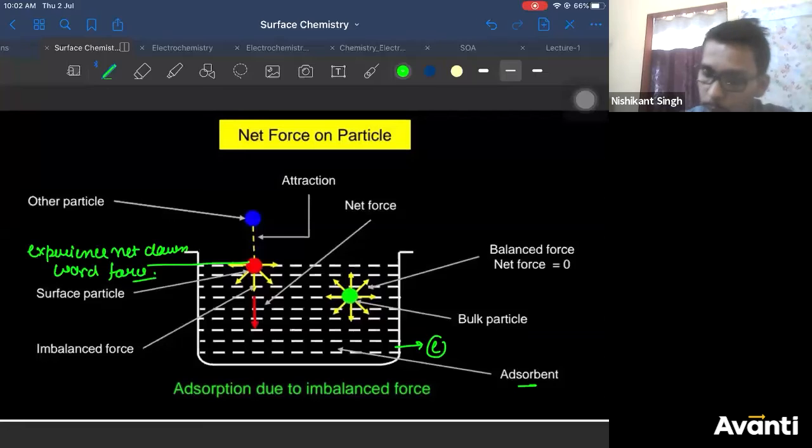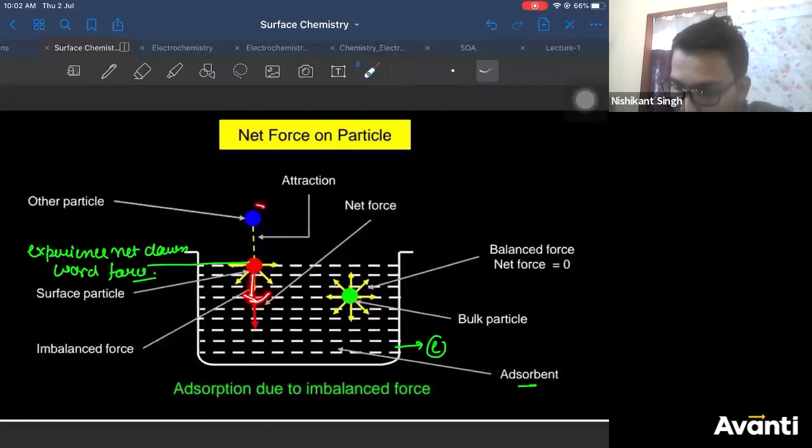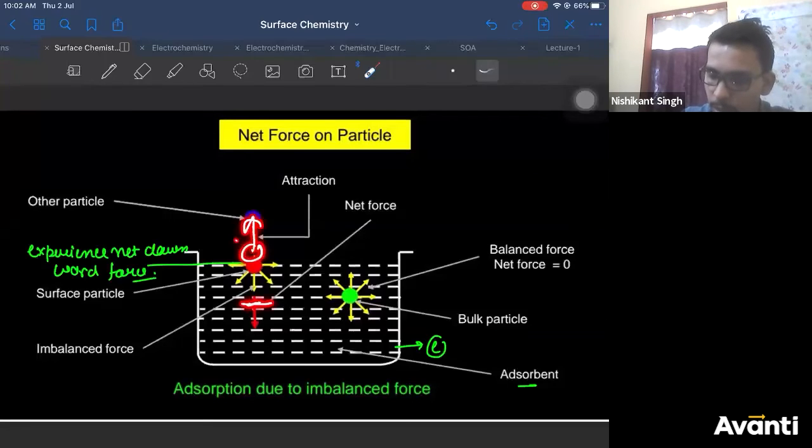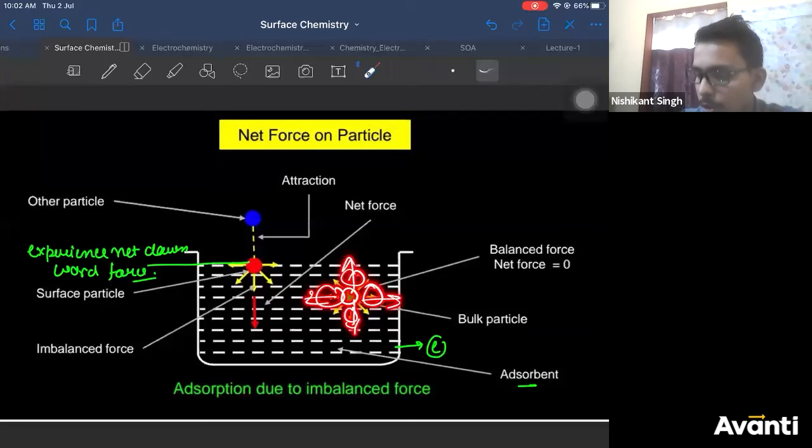Now, to balance this net downward force, the molecule will come and sit on the surface. So that is called adsorption. So why does adsorption occur? Adsorption occurs to balance this net downward force, right? Whereas the molecule in the bulk will experience a balanced force, therefore it does not need any molecule to be adsorbed on its surface.